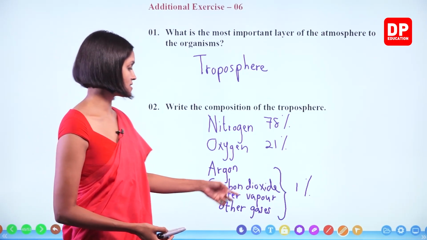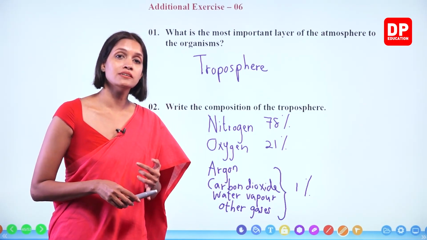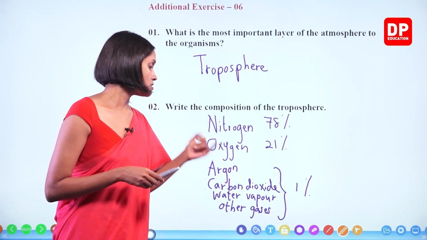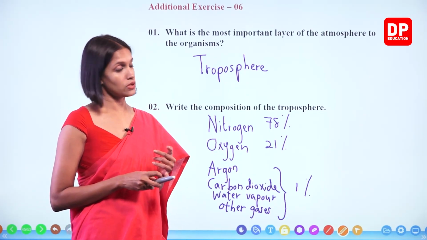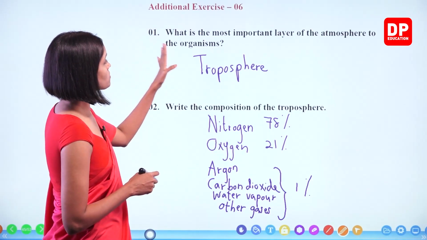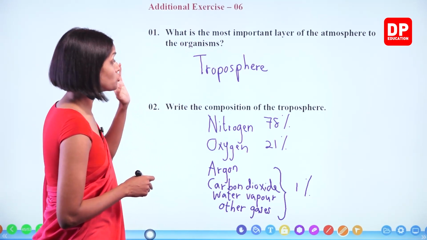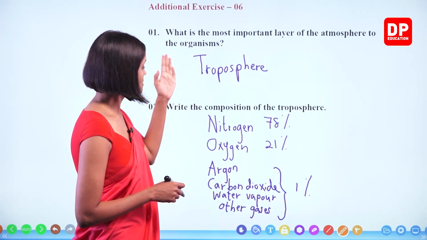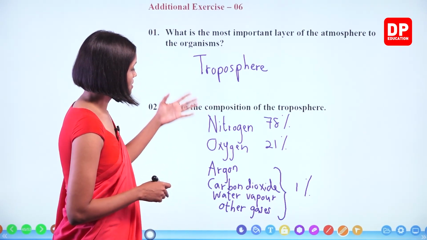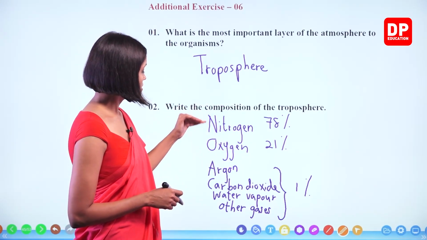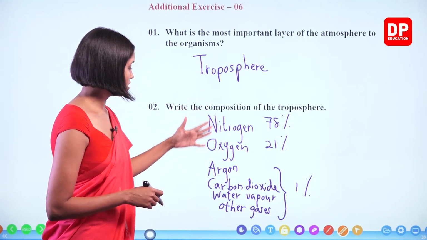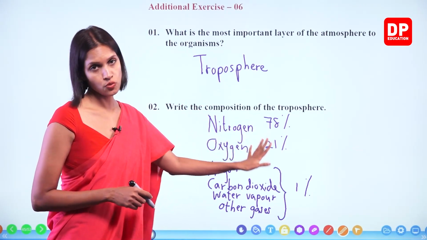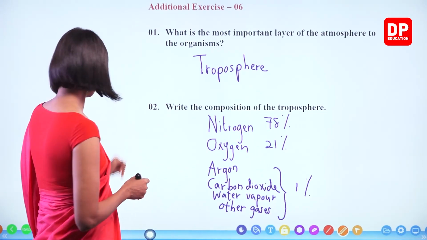Okay, so these other gases contain helium, hydrogen, xenon, like gases. Okay, right. So what is the most important layer of the atmosphere to the organisms? Troposphere. The composition of the troposphere: nitrogen 78%, 21% of oxygen, argon, carbon dioxide, water vapor and other gases 1%. Okay, we'll move on to the next.